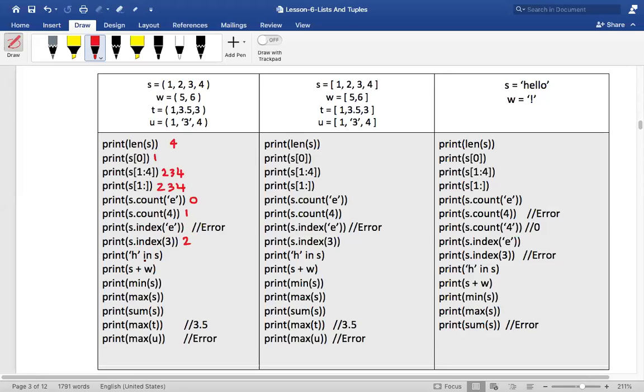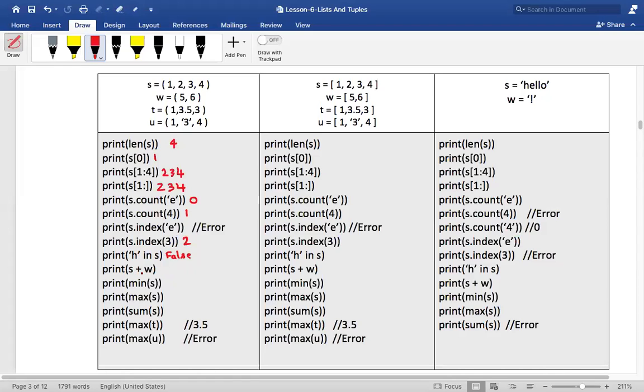Now, do you remember I told you about the membership operator? First of all, tell me what is this S? S is a tuple. So what am I asking? Is there a character called H in the tuple S? Is there? No. In that case, it will result in a Boolean value false. Correct.